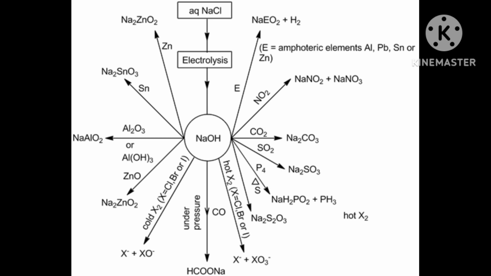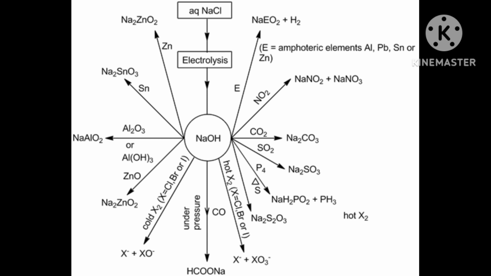Arrange the following ionic species in decreasing order of reducing strength. They have given iodide ion, silver, chloride ion, lithium ion, sodium ion. These five they have given in the question.